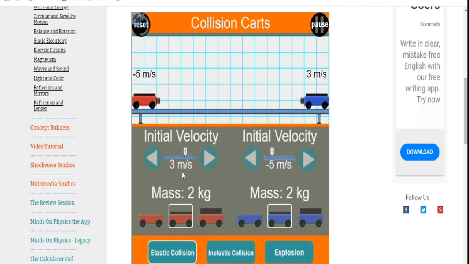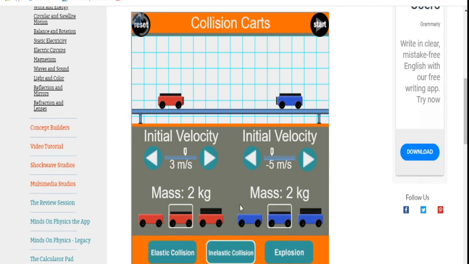See, the first one has a velocity of 3 meters per second before collision, and the second body has a velocity of 5 meters per second before collision. After the collision, the first one gained the velocity of the second body, and the second body has gained the velocity of the first body. So when two bodies of equal masses approach one another, their velocities get exchanged before and after the collision. Next we will see the inelastic collision.